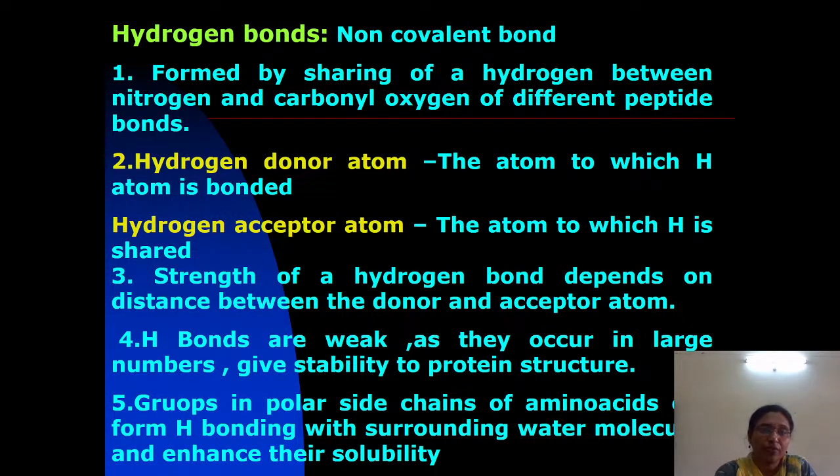So one of the non-covalent bonds is the hydrogen bond. How is the hydrogen bond formed? By sharing of the hydrogen between the nitrogen and carbonyl oxygen of different peptide bonds.